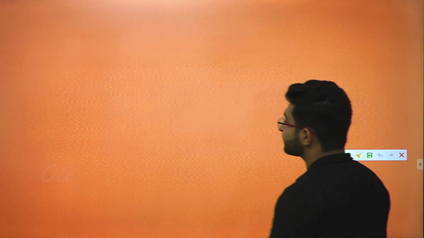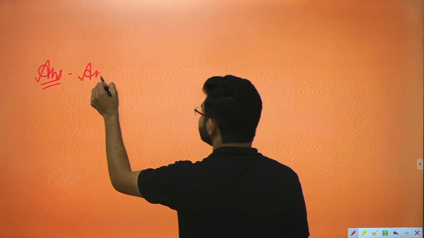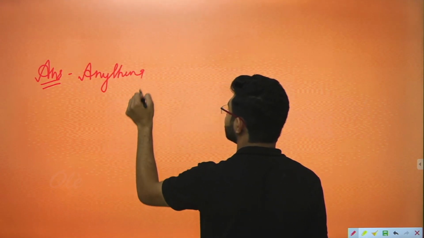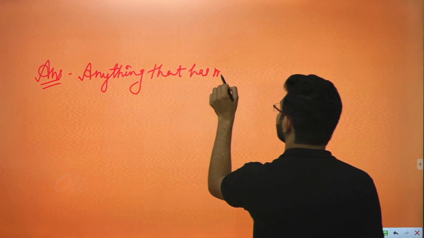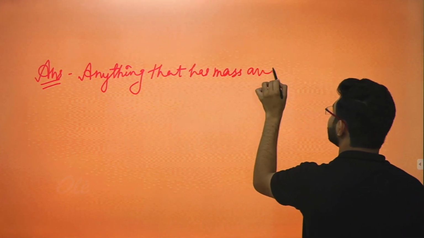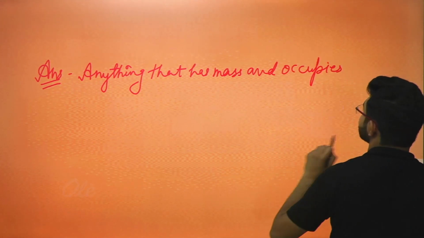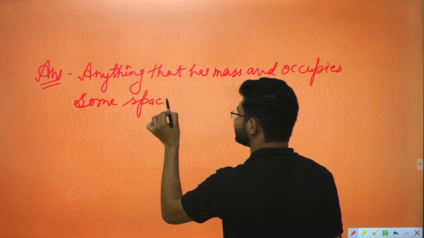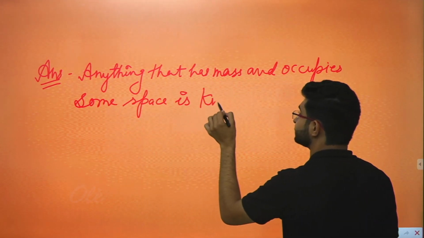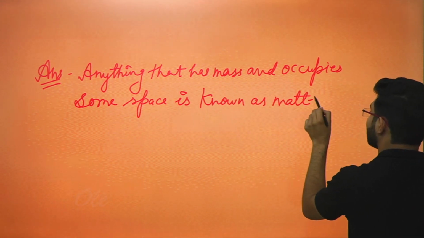Firstly, the answer can be written as: anything that has mass and occupies some space is known as matter. Now what are the examples?